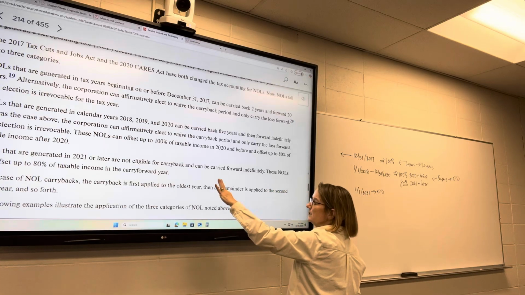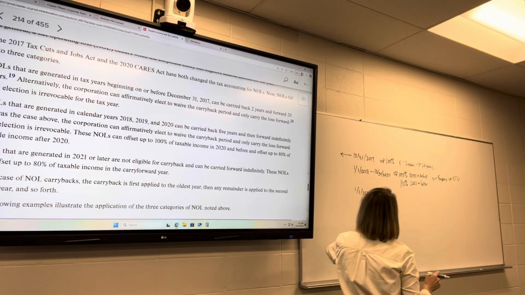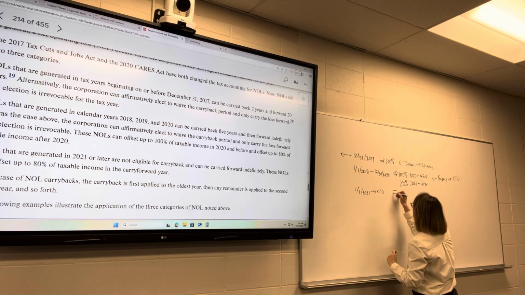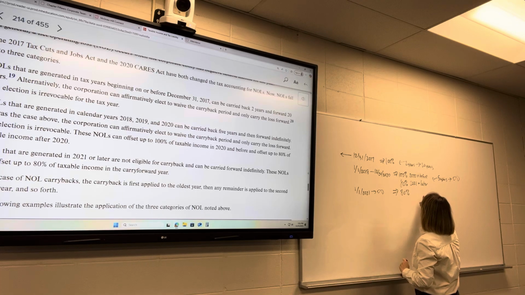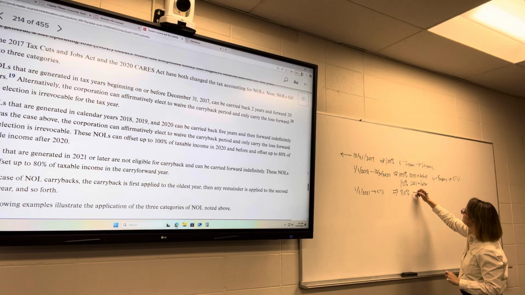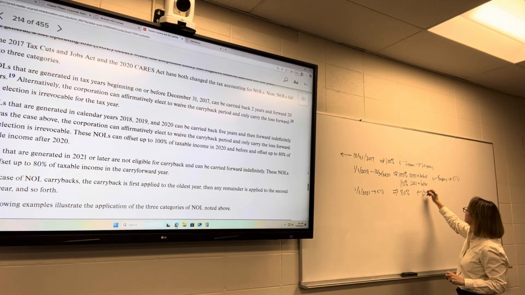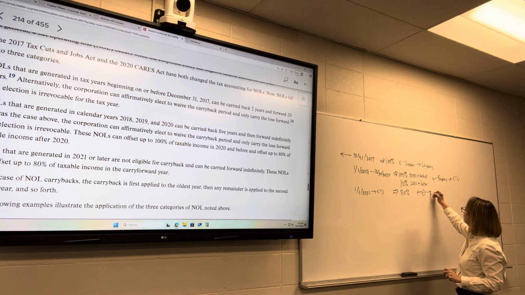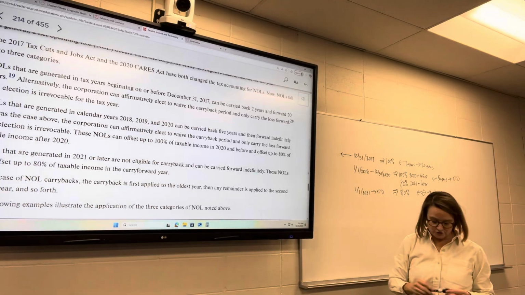They can only offset 80% of the taxable income in the carryforward year. So 80% of income, and they don't go back: 0 back, forward infinity. So you can see the rules changed over time.